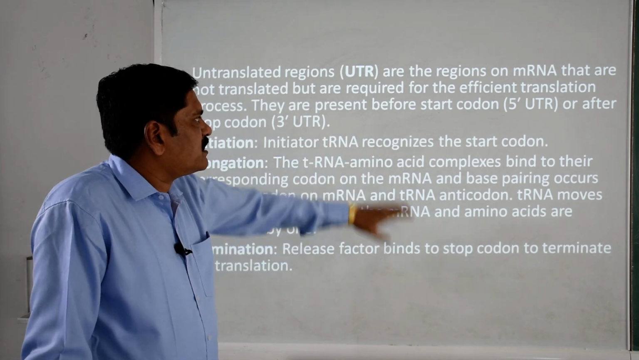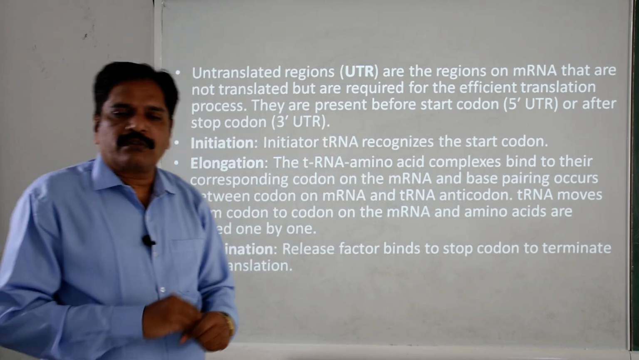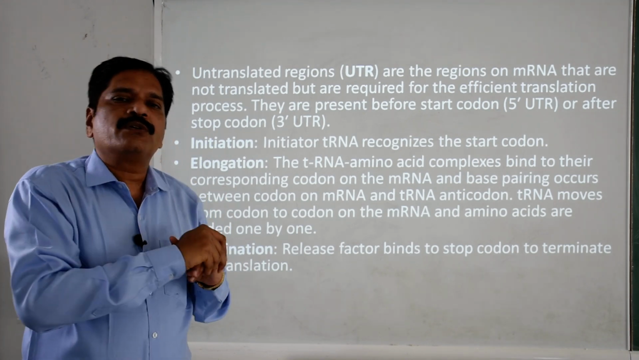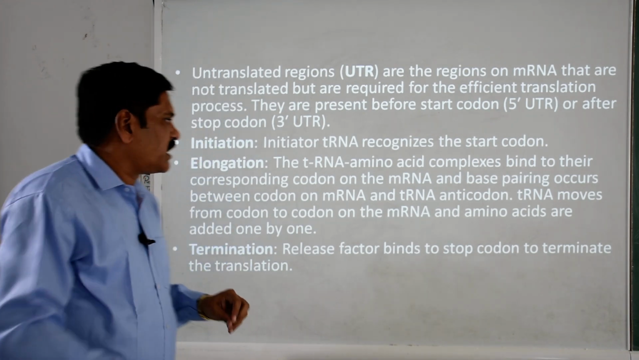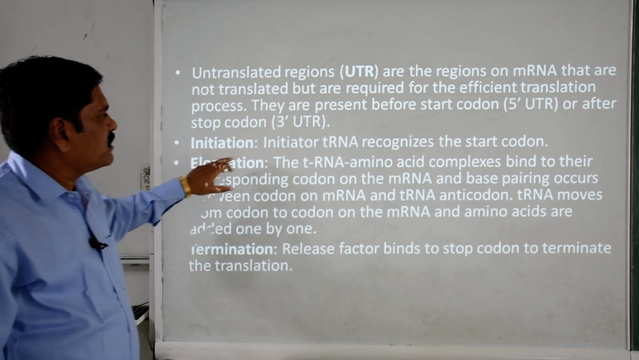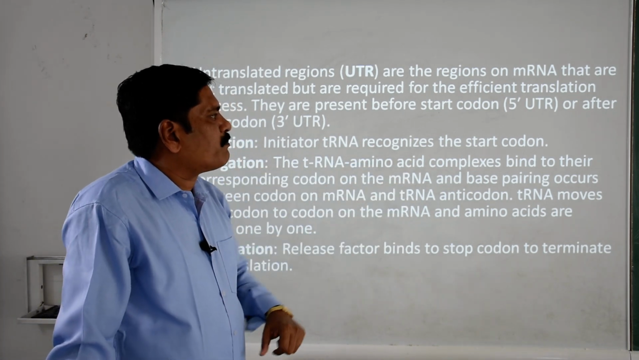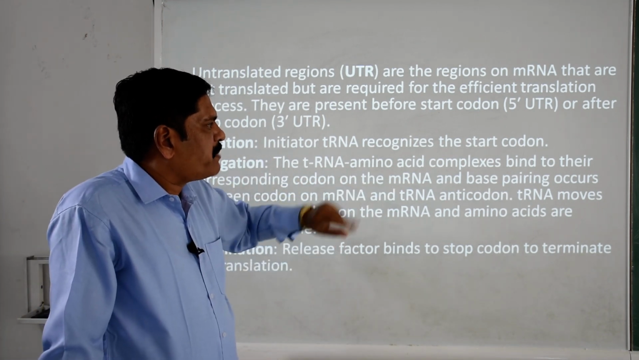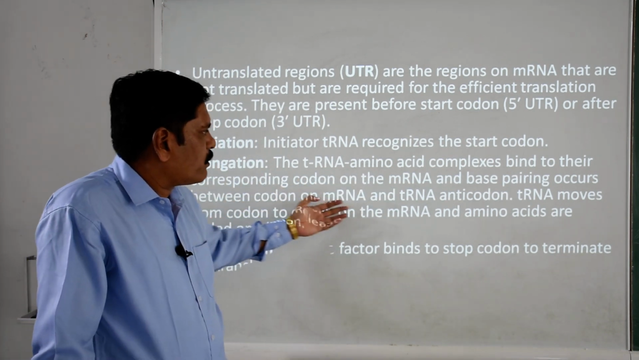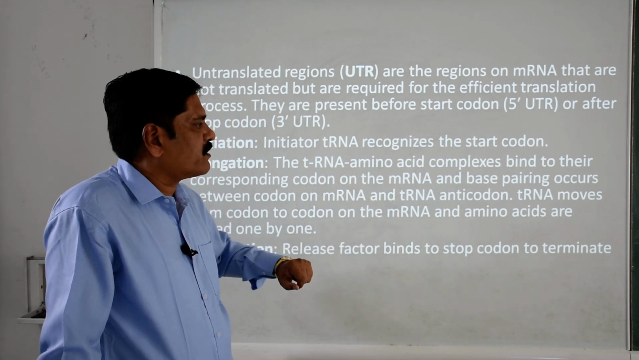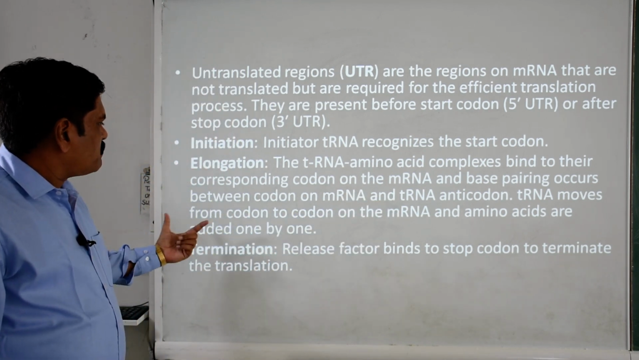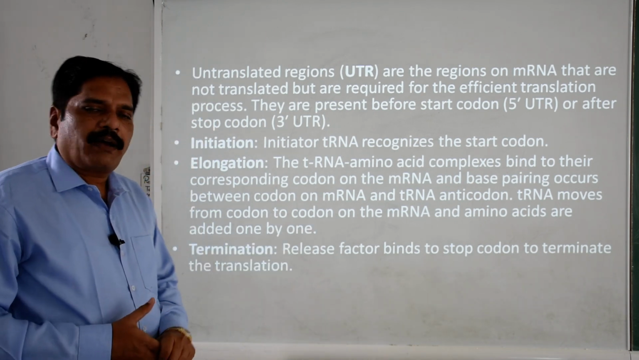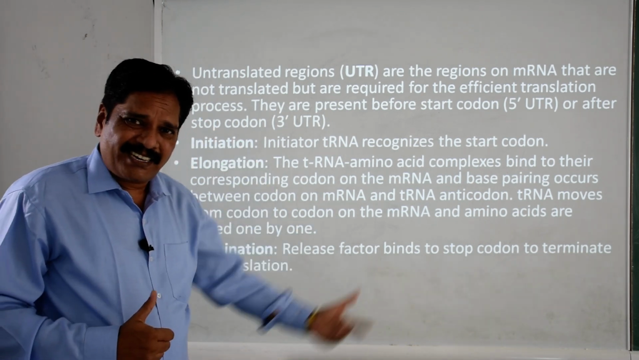The initiator tRNA recognizes the start codon, that is the AUG on the mRNA, and is responsible for bringing the first tRNA onto it, clear. Then the elongation: the tRNA amino acid complexes bind to their corresponding codons on the mRNA, and base pairing occurs between the codon on mRNA and the tRNA anticodon, clear. This tRNA moves from codon to codon on the mRNA, and amino acids are added one by one. We will discuss it in the next slide.